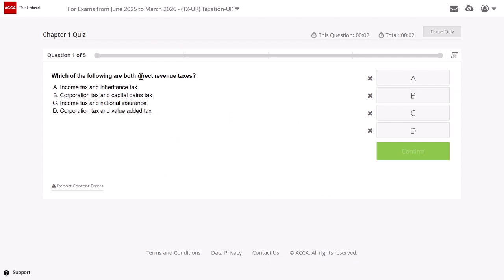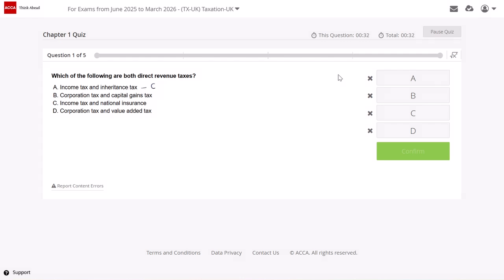Which of the following are both direct revenue taxes? That is, it is a direct tax and it is also a revenue tax. So when I talk about A, income tax and inheritance tax. Can I say income tax is revenue in nature? Income tax is direct and revenue both. And when I talk about inheritance tax, it is direct, but it is not revenue. Can I say it is capital?